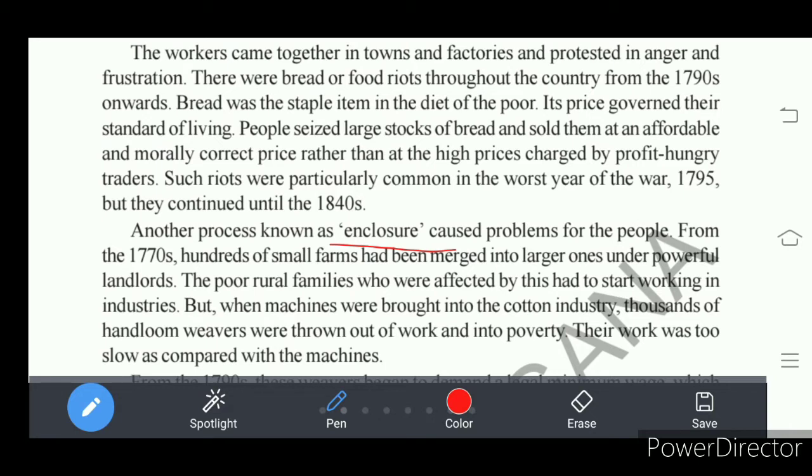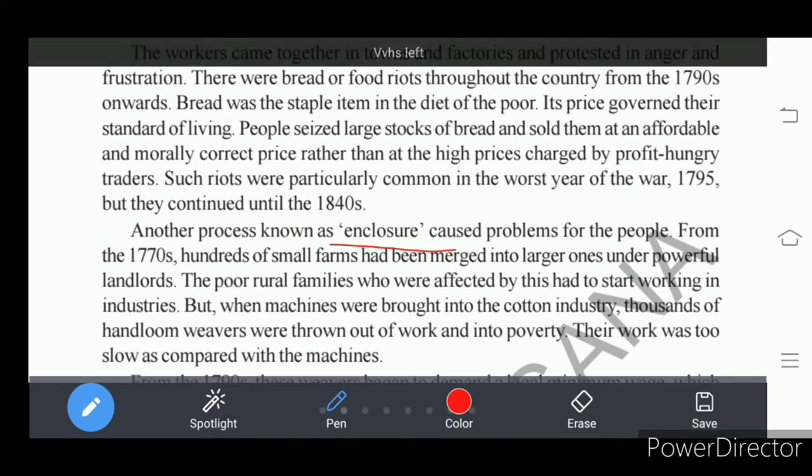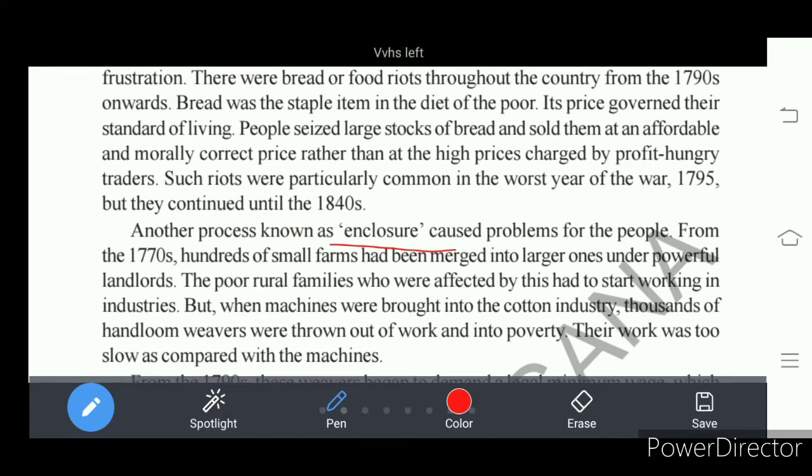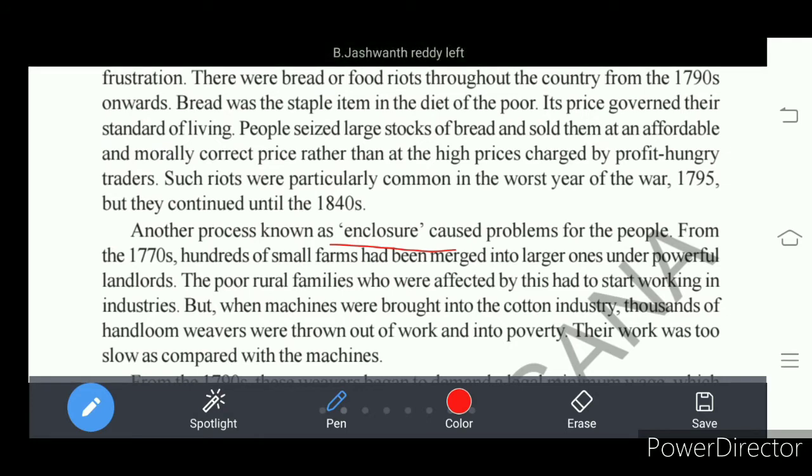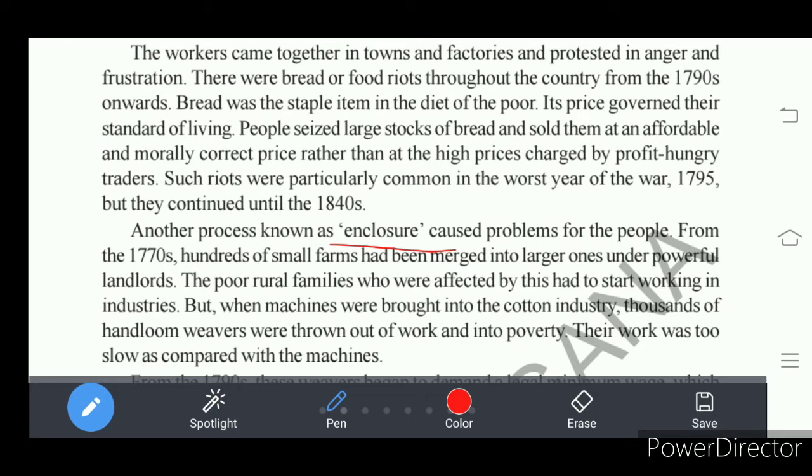So what happened with the enclosure? Small peasants who had some small piece of a plot lost it. Hundreds of small farms were merged and created a large plot. That means the small plots of many hundreds of small farmers were seized and occupied by large landowners.